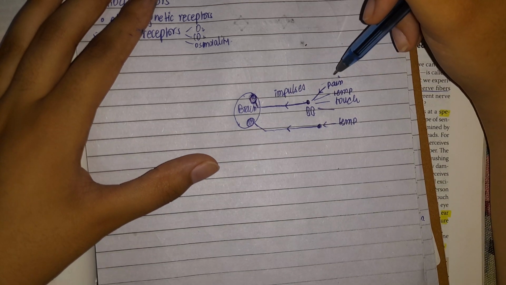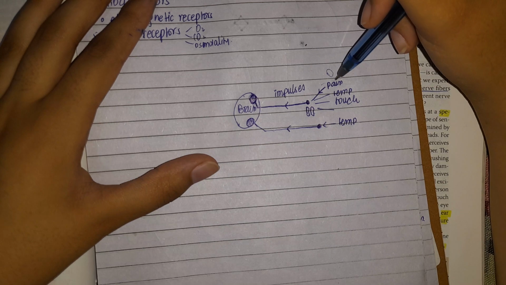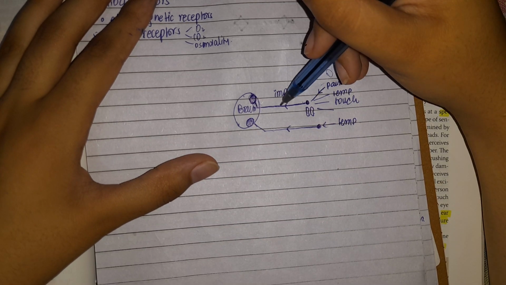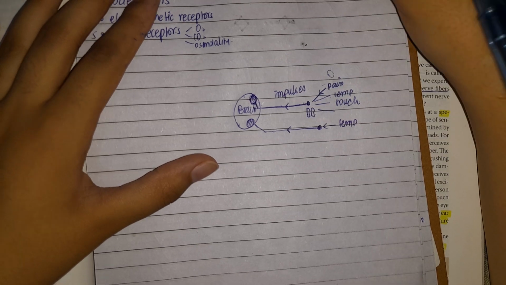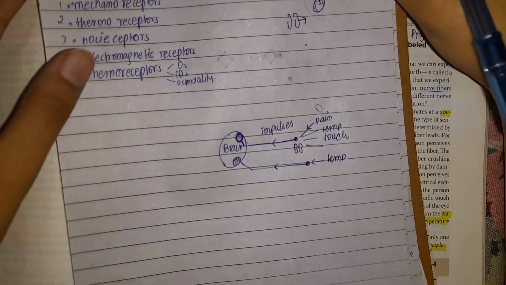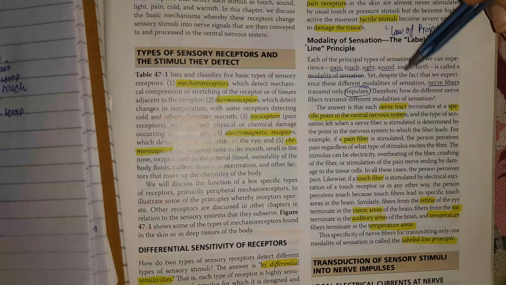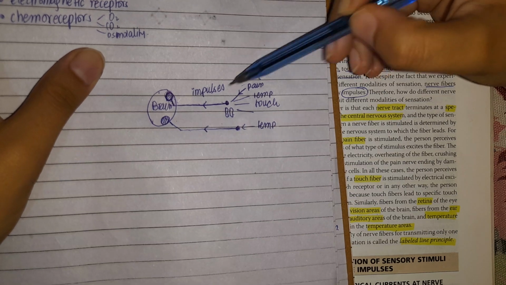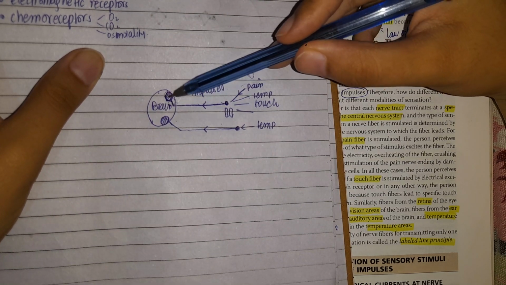Projection means the image is formed in the brain and the image is passing through one pathway. So that is why it is also known as the law of projection or the labeled line principle. One thing about this principle is only the modality or the sensation that is converted into the impulse will be sent to the brain.